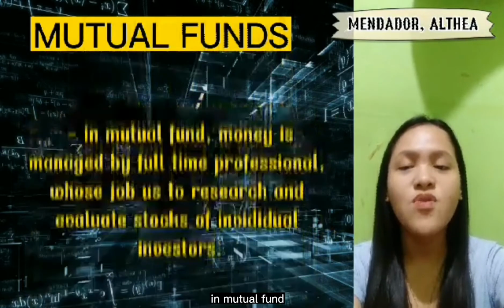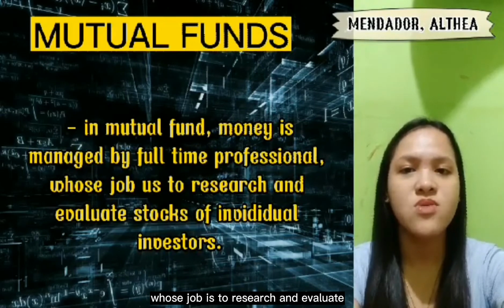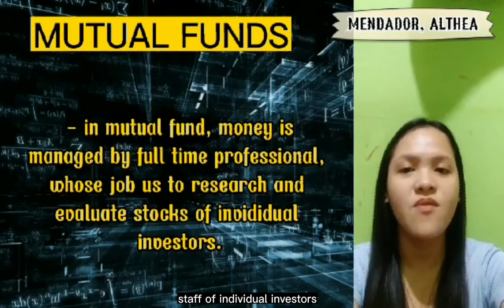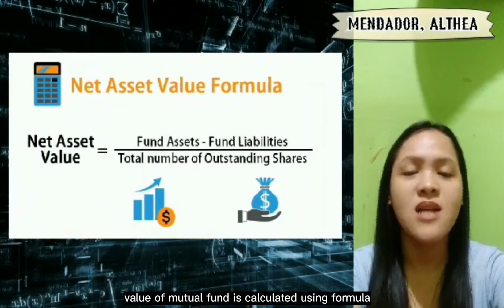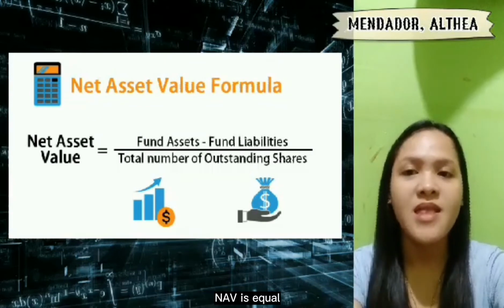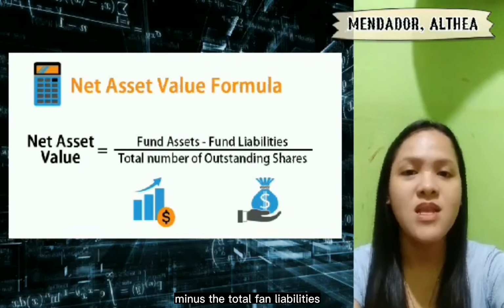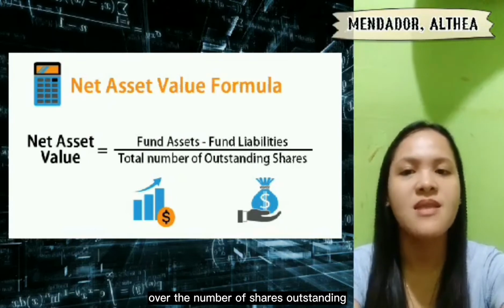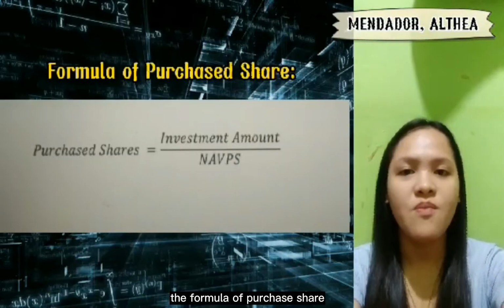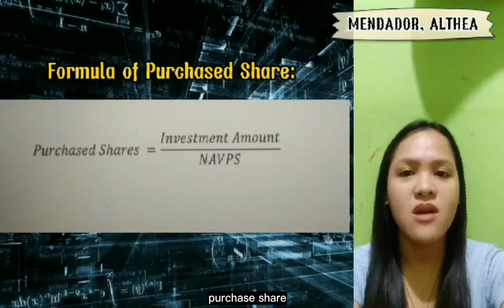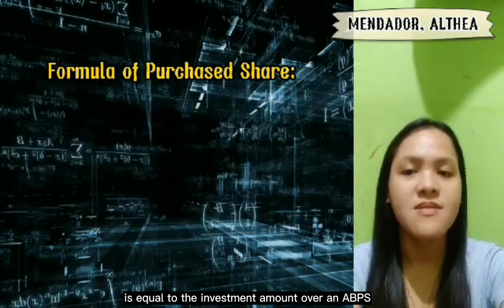Mutual funds are investment trusts whose assets are stocks and bonds, like Philequity, Sun Life, Atram, and many more. In a mutual fund, money is managed by full-time professionals whose job is to research and evaluate stocks for individual investors. The net asset value of a mutual fund is calculated using the formula NAV is equal to total fund assets minus total fund liabilities over the number of shares outstanding. Here are the types of mutual funds. The formula for shares to purchase is equal to the investment amount over NAVPS.